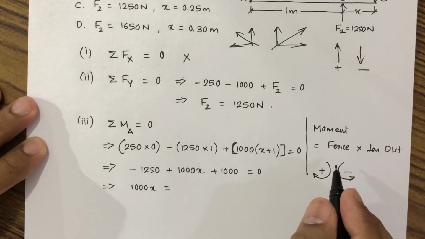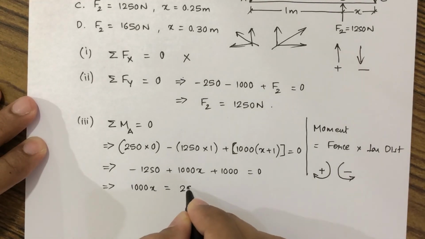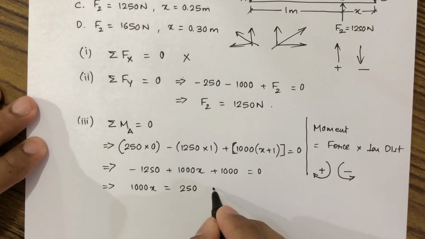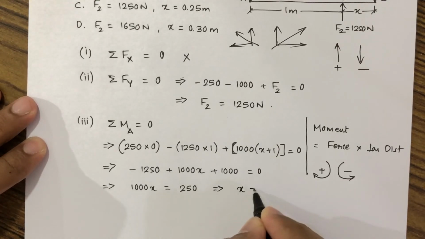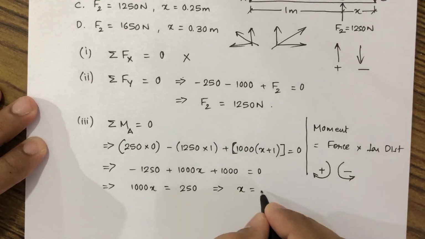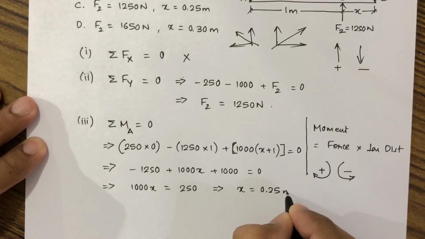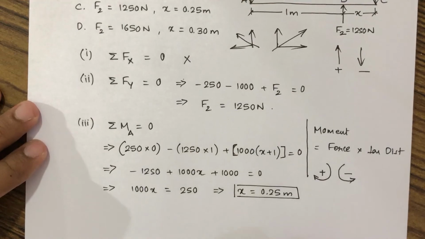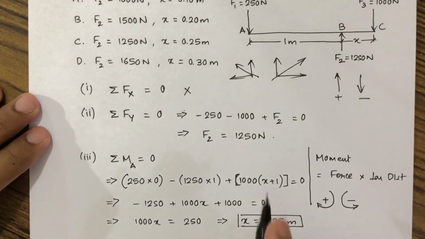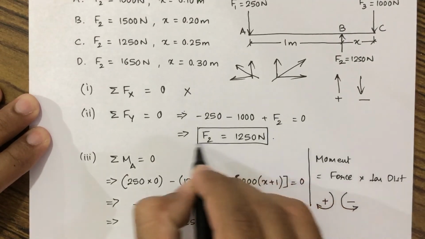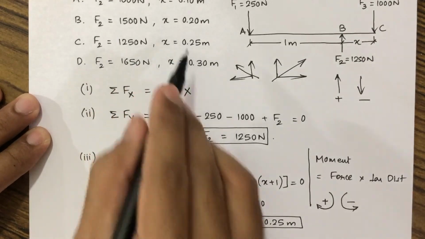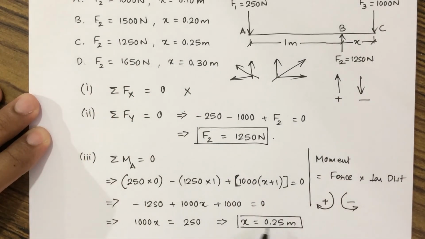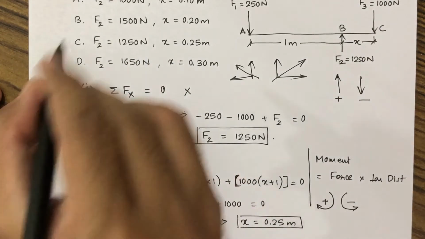When we take it to the right hand side, this will become plus 250, and we get the value of x as 250 upon 1000, that is 0.25 meter. Hence the value of x comes out to 0.25 meter. So the correct option is F2 is 1250 Newton and x is 0.25 meter, so the correct option is option C.